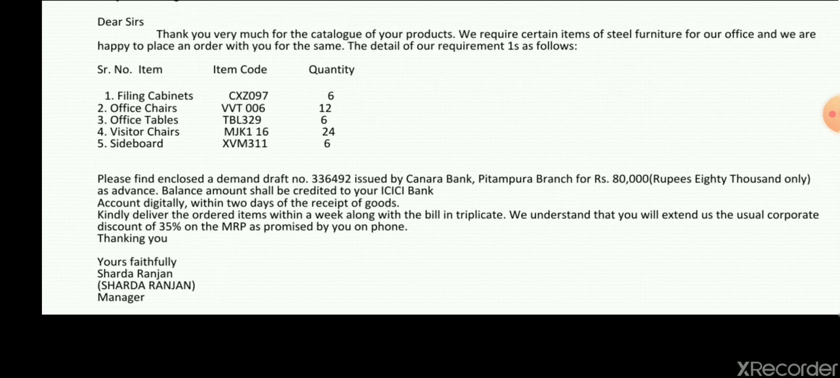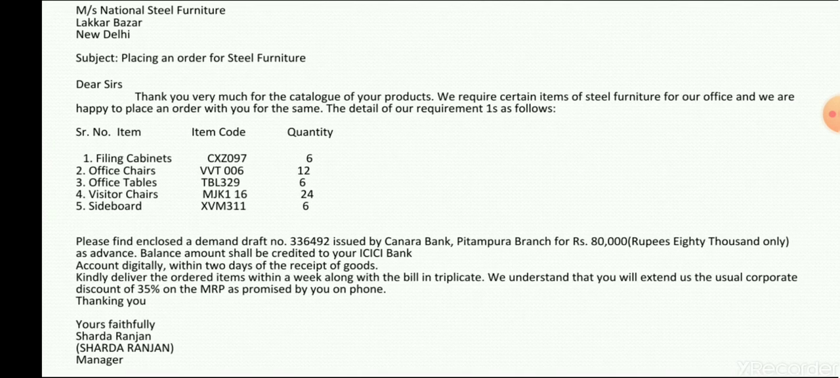After that, you would write, please find enclosed a demand draft number this issued by Canara Bank Pitampura branch for rupees 80,000, right, as advance. Balance amount shall be credited to your ICICI Bank account digitally within 2 days of the receipt of goods. It means you are paying them an advance payment of 80,000. Otherwise, the furniture can be of 10 lakhs, right? It can be of 5 lakhs. So you are submitting them some down payment and you're also assuring them that as soon as you receive the goods, the payment will be credited to their account, right?